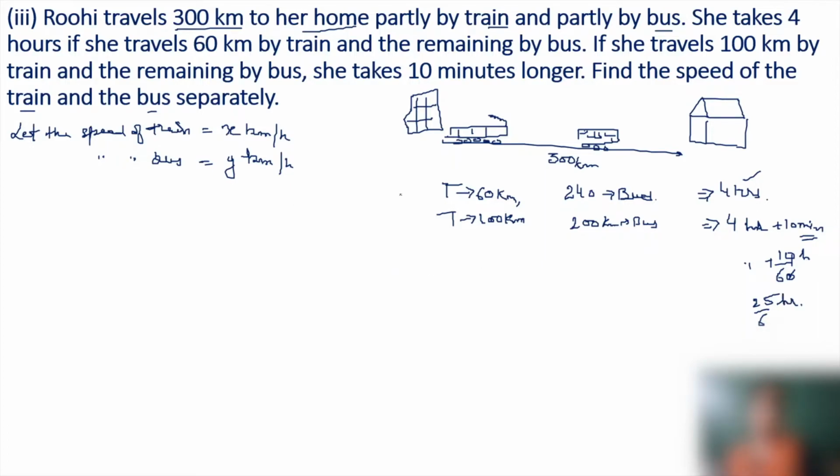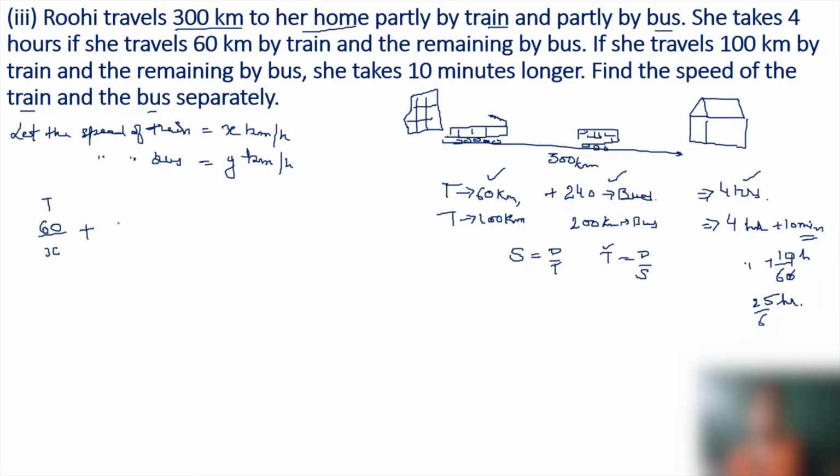Now the relation is speed is equal to distance upon time, or time is equal to distance upon speed. So we'll be using the time taken by train and time taken by bus, total equal to 4 hours. In the first case, the train travels 60 kilometers, so distance divided by speed of train x is the time taken by train.